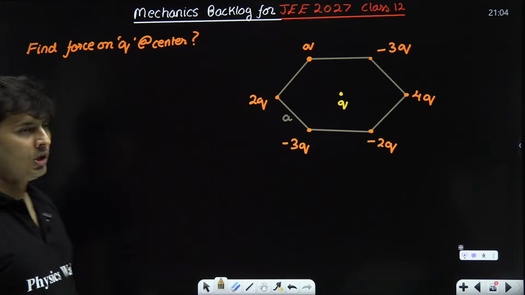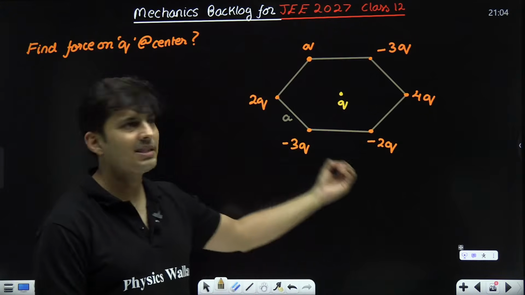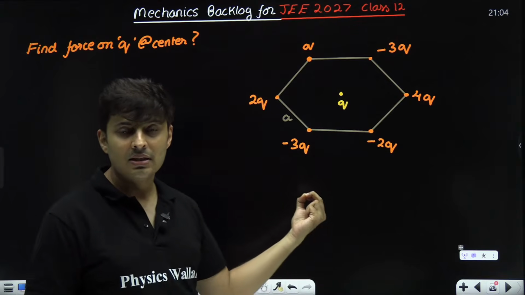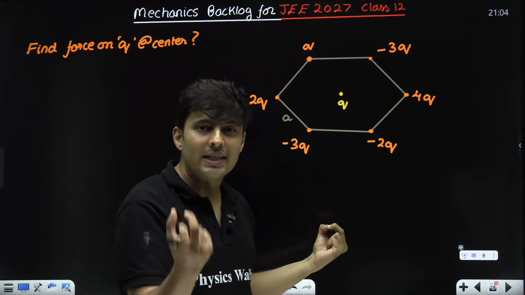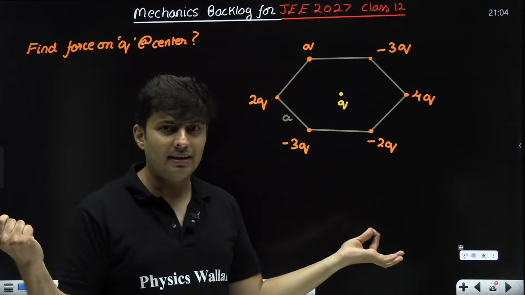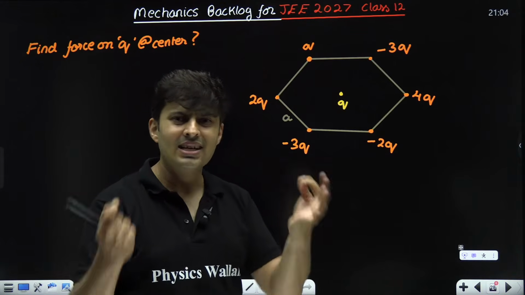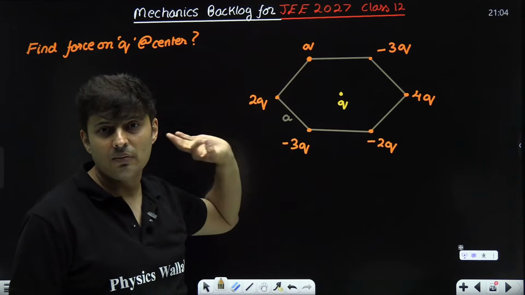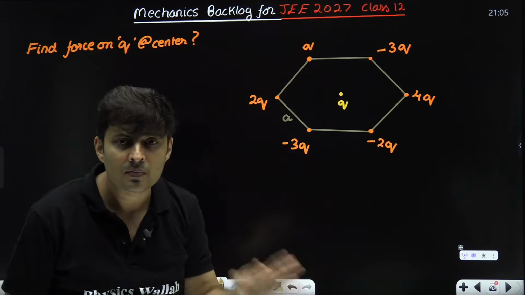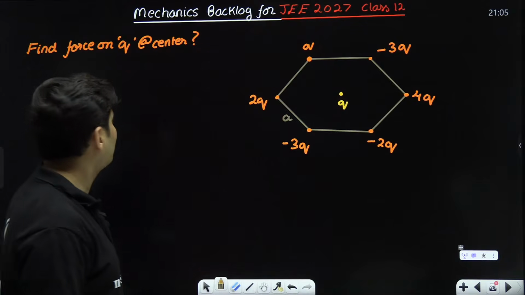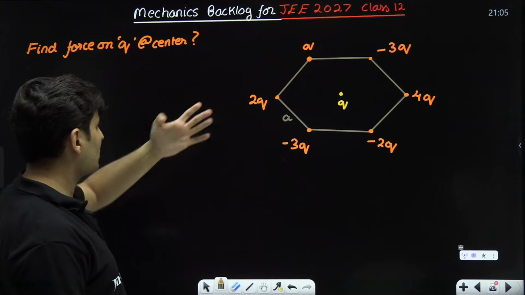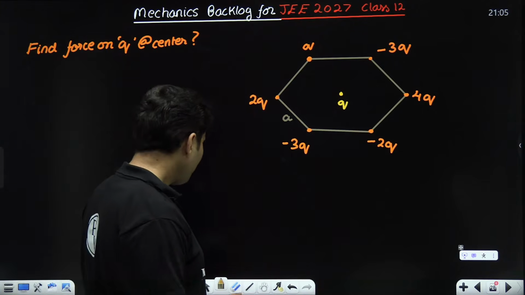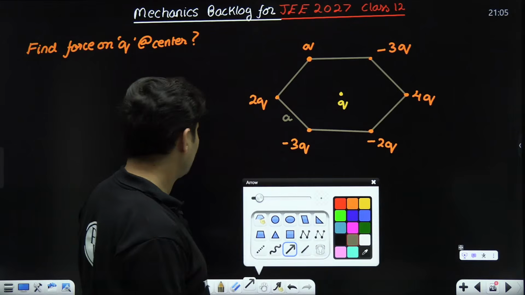Now, how do we solve this problem? At the end of the day, this is vectors. That's what I want you to realize. See, learning that concept that two charges will attract or repel each other with some force is just one thing about it. But rest, everything is based on vectors and forces, nothing else. And you will see why. Okay, let's start. Find the force on the charge q at the center. Now, see, multiple forces are there.